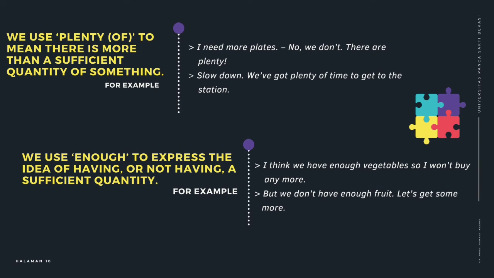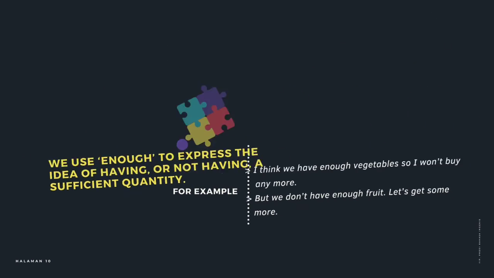We use enough to express the idea of having or not having a sufficient quantity. For example, I think we have enough vegetables, so I won't buy any more. But we don't have enough fruit. Let's get some more.